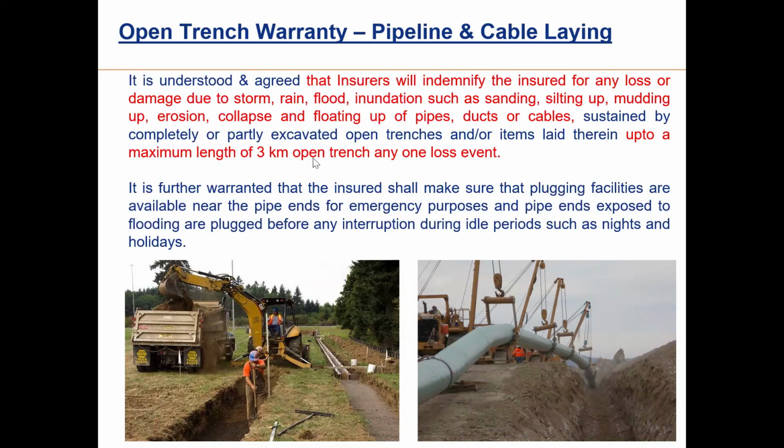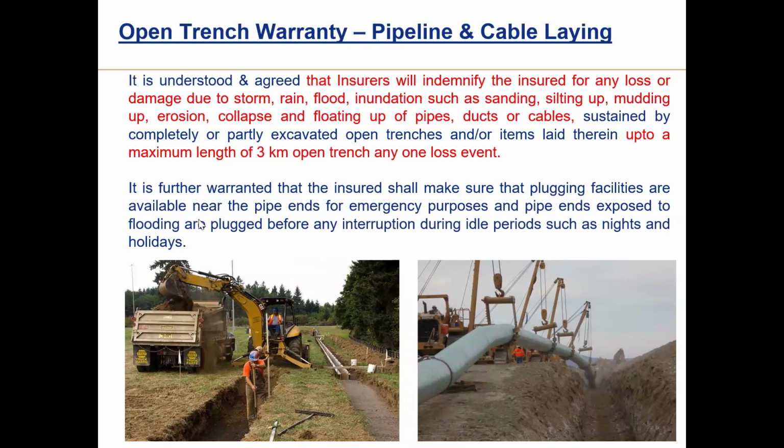So our insurance company says that its liability is only up to a length of 3 kilometers at any moment of time. Open trench, 3 kilometers, any one loss event. So if you have dug 5 kilometers of trench, the insurance company is not responsible for the remaining 2 kilometers.